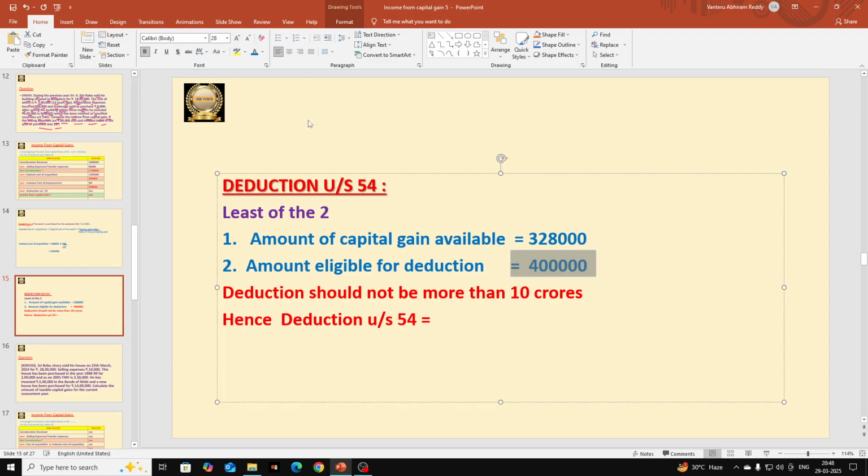You have to select it by drawing a circle around that amount. But here I will just change the color and select. So I will select 3,28,000 because that is the least amount. Okay. And this deduction whatever we are going to select should not be more than 10 crores. But here it is 3,28,000 only. So we can give it as deduction. Hence deduction under section 54. Here they mentioned the section also, 54EC, you can write. Okay. 54EC is equal to 3,28,000. Okay. So let us go and record there.